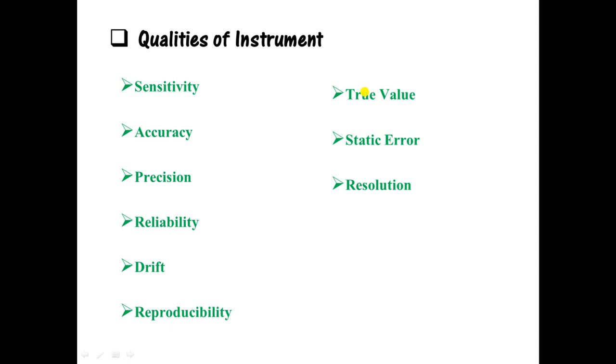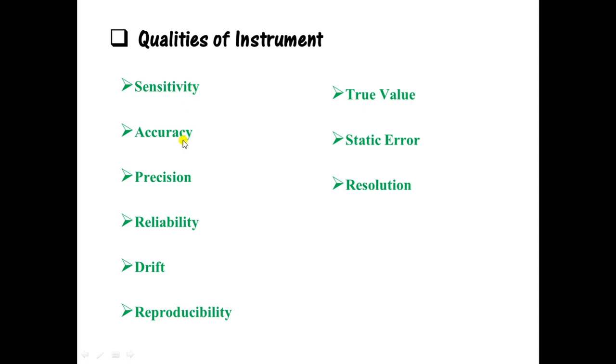Now let us see what are the qualities of an instrument. Qualities meaning what qualities an instrument should possess in order to give a perfect reading. Perfect meaning it will have some or the other error, but still, what are the qualities an instrument should possess? First is sensitivity. Now what sensitivity is: if there is any change taking place at the input side, the same change has to take place at the output side. So the sensitivity of an instrument has to be very high. Only when an instrument is highly sensitive, your output reading will be accurate.